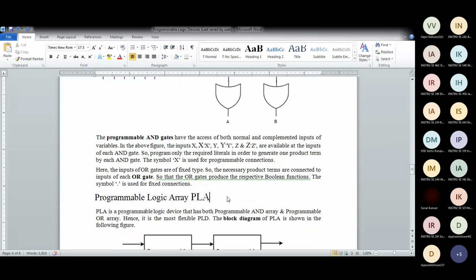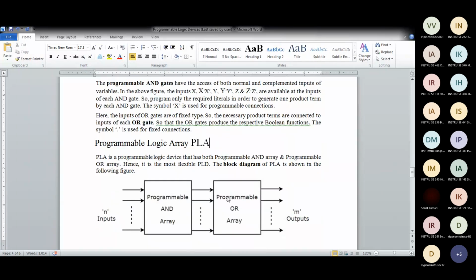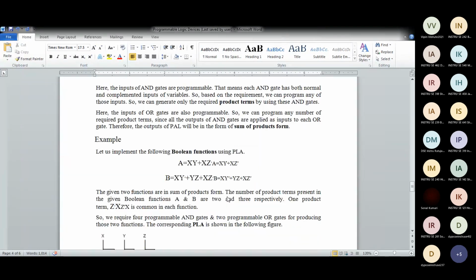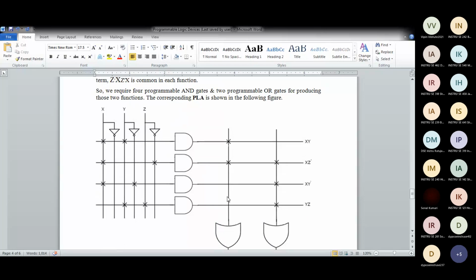Third type is programmable logic array. It was previously programmable array logic. Only the words are different. Again, if you see the block diagram, it is the same, but how do they differ? Here, programming is done on both the input side as well as the output side. So this is PLA, previously it was PAL, and first was PROM.